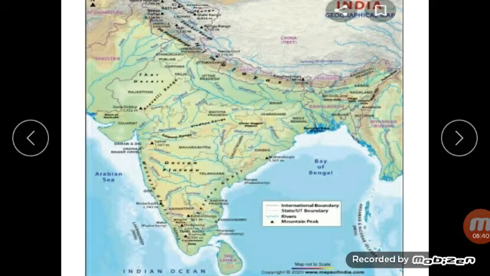Thunderstorms called nor'westers are experienced in Assam and West Bengal. So here are your places, Assam and West Bengal. So what happened there? Thunderstorms are there, and nor'westers are locally called Kal Baishakhi in West Bengal.